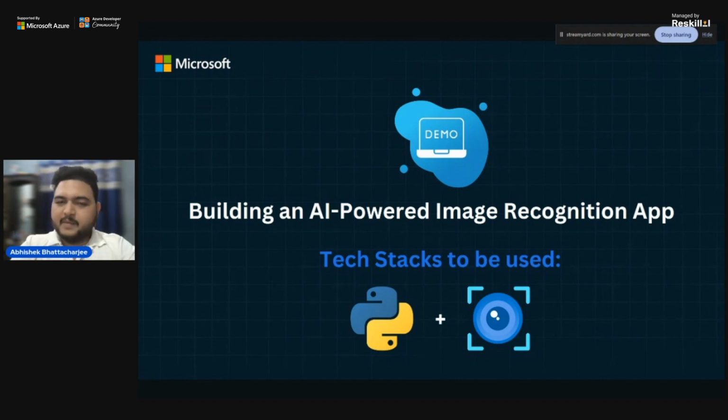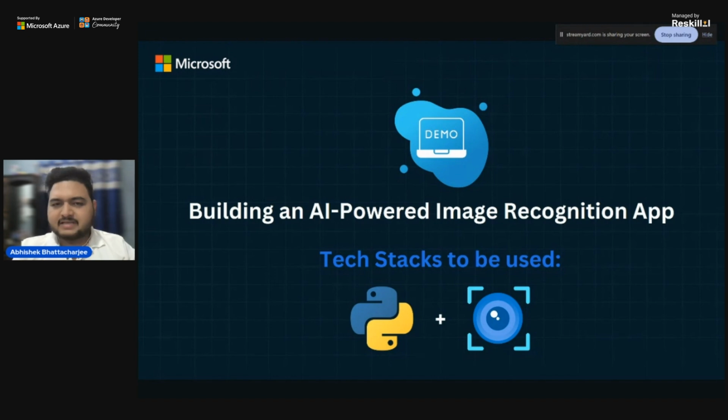So what will we be building today? We will be building an AI powered image recognition app. Let me tell you what it will do. It will take an image as an input, and it will recognize all the things in the image. Suppose there's a scenery, it will tell you these are the trees, the color of the trees is green, and there are people, and there is something else. If any object is there, it will recognize it, and it will give the output in JSON format. We will be coding in such a way that it gives you the output in JSON format.